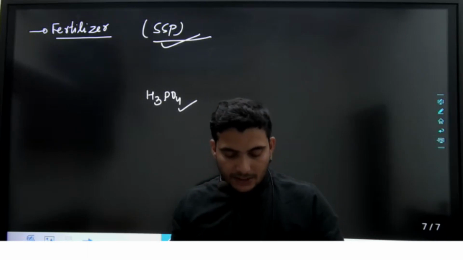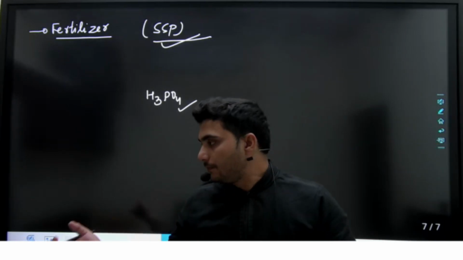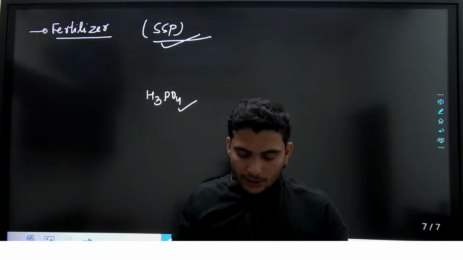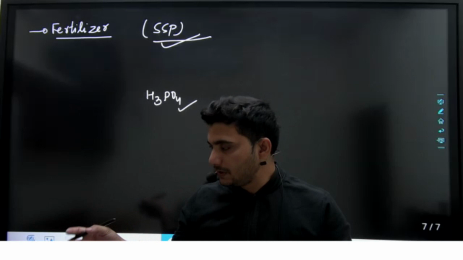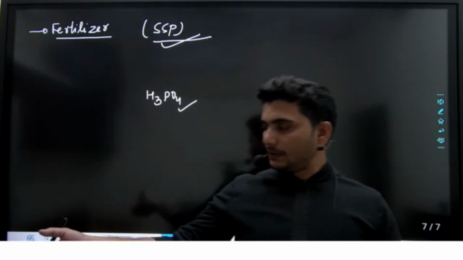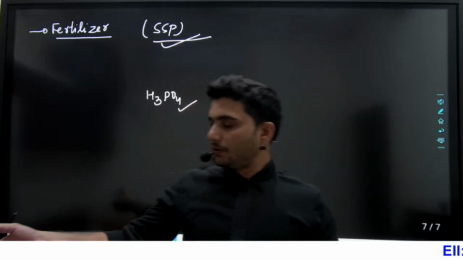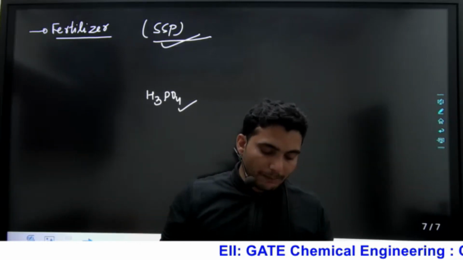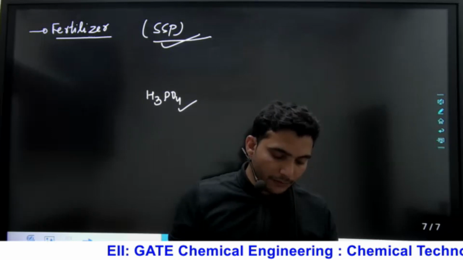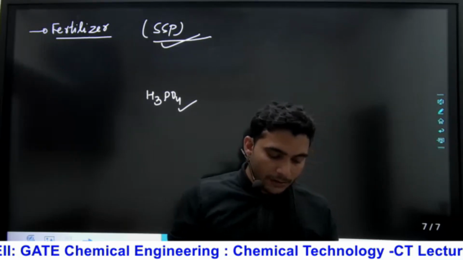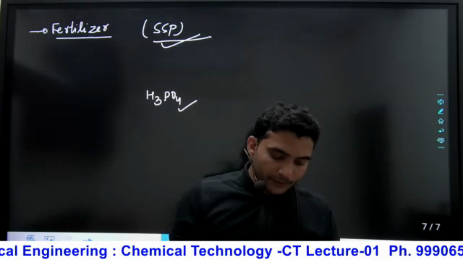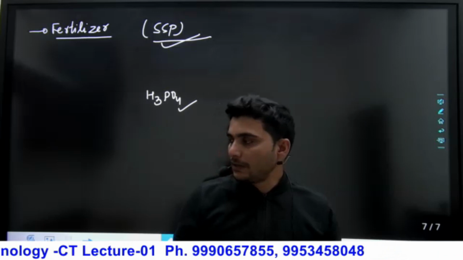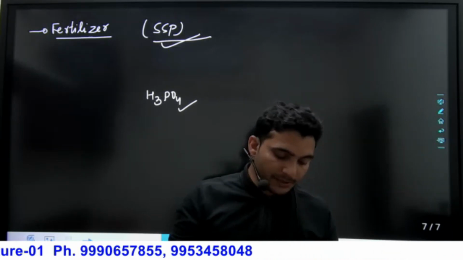Now let's understand, if we are producing sulfur trioxide, or we are treating SO2, let's say that is all about the reactor. In the reactor we are treating SO2, or we are trying to convert SO2 into SO3. So the material of construction we will simply use is carbon steel for low temperature and stainless steel for high temperature.